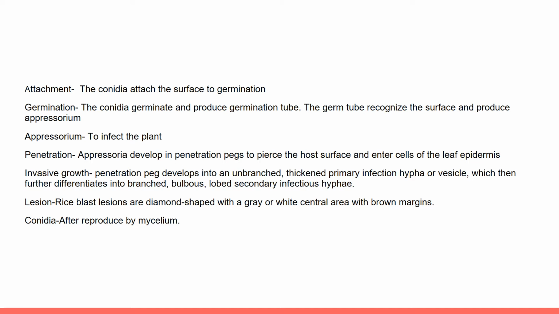And over a long period, if there is high humidity and high temperature, the disease develops successfully. Also, blast disease is favored by excessive nitrogen fertilization, aerobic soil, and root stress. Also in invasive growth, we will produce mycelium, and the mycelium will produce the conidia. So the conidia will repeat the cycle and spread to other plants. So, that's all from me.